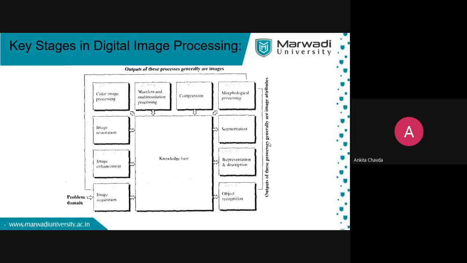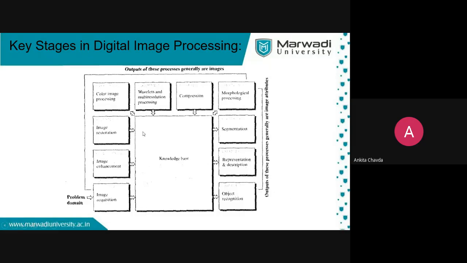Outputs of those processes are generally image attributes. So now you can simply understand: this is your low level processing, input image, output image. This is your middle level process, where the input is an image but the output is not an image; instead it is attributes. And they are all connected with the knowledge base.